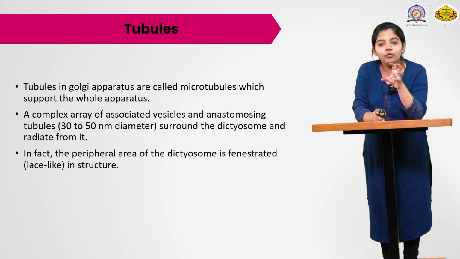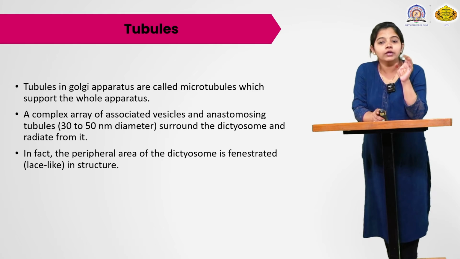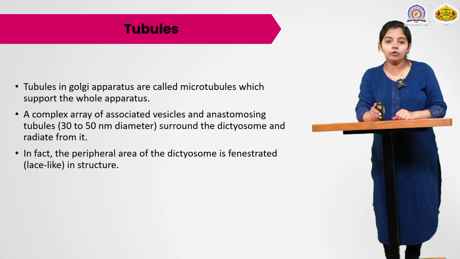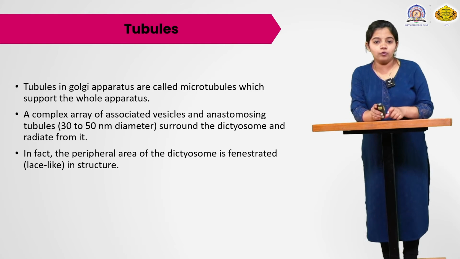They support the cisternae, or the Golgi body. So the important function of tubules is to support the whole system of the Golgi body.